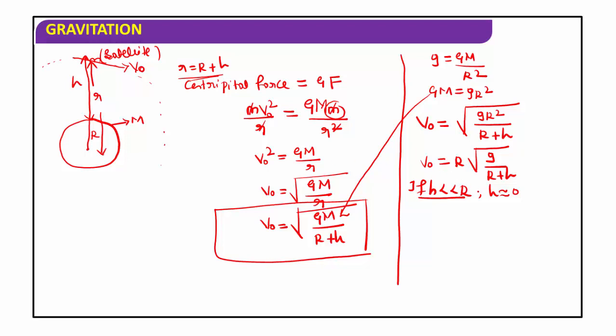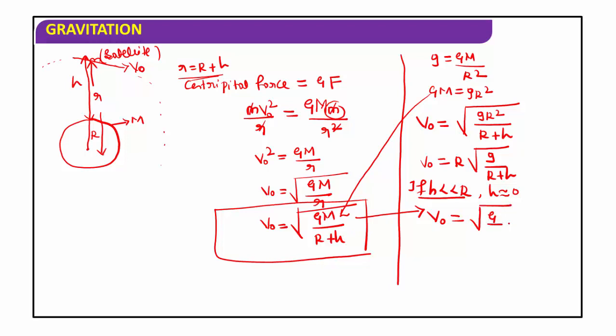When the satellite moves in a circular path around the earth very near to the surface, the h value can be neglected. If we put h equal to 0 in this equation, we get orbital velocity vo